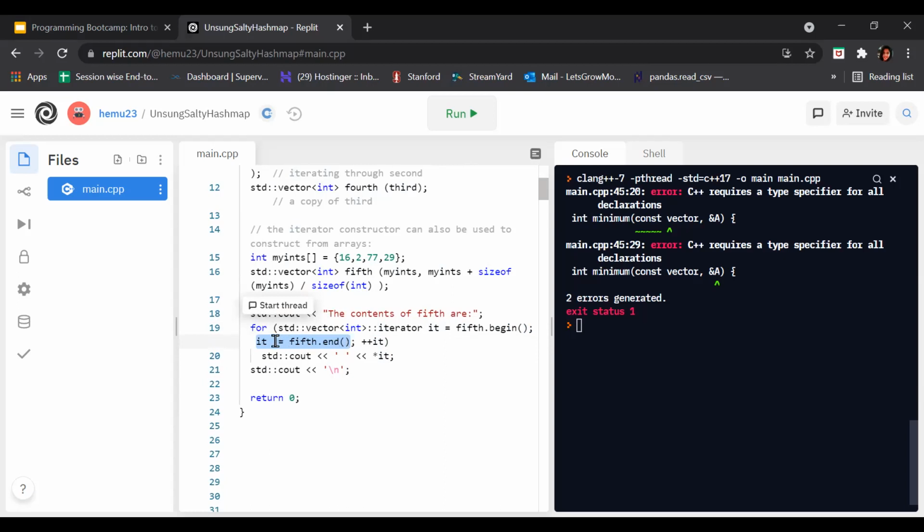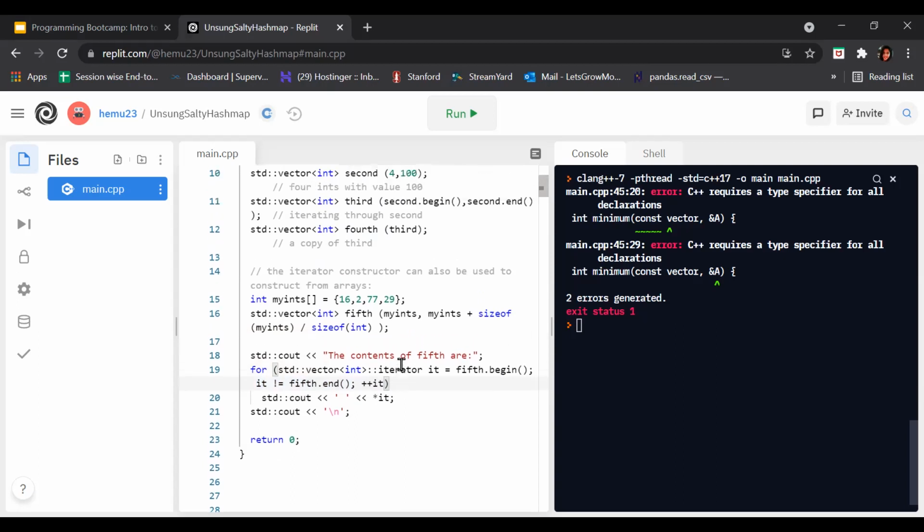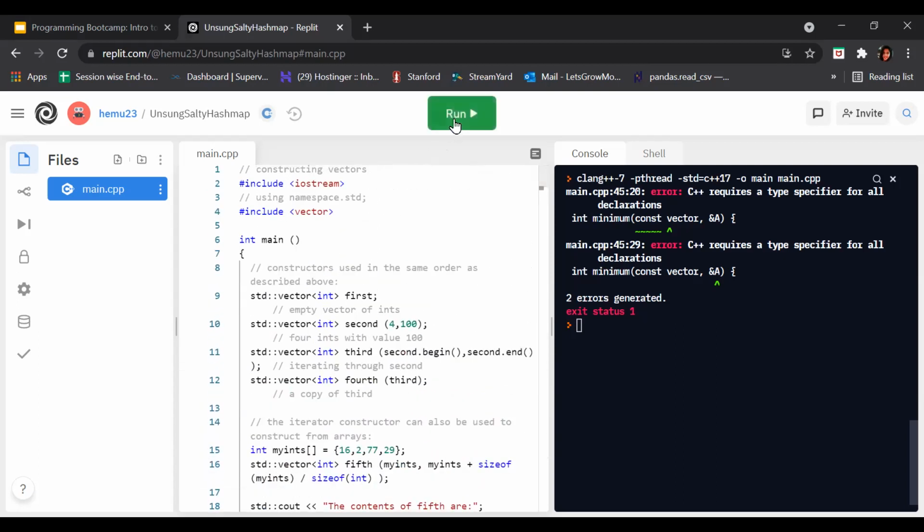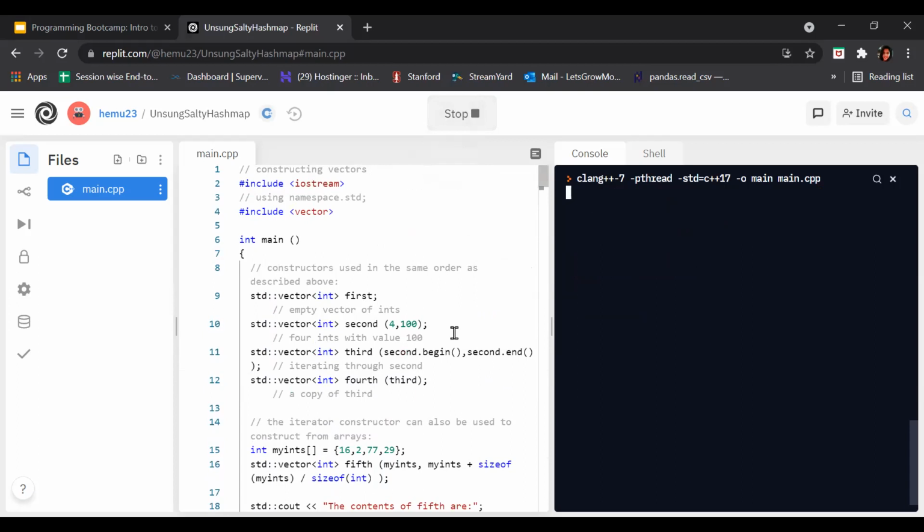So it is a test expression that we are initializing here, that it should not equal fifth.end, and after that it plus plus, which is like the update expression. Remember the for loop? Here we are using a for loop. After that, cout, print it and backslash n for the next line. Okay, return 0. So let's run this program and see how it works.